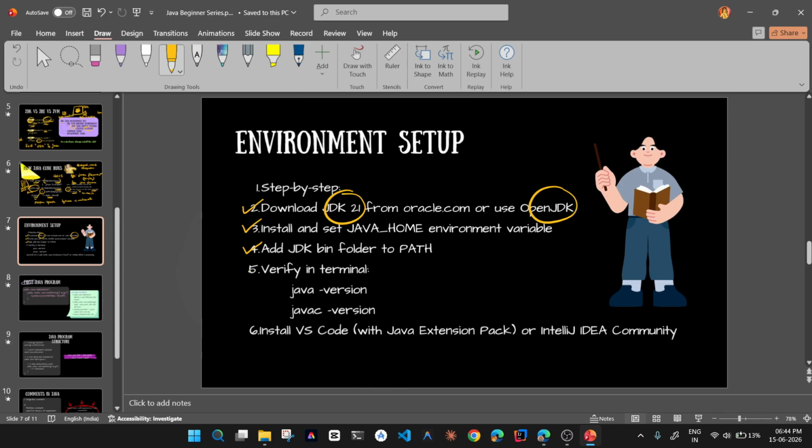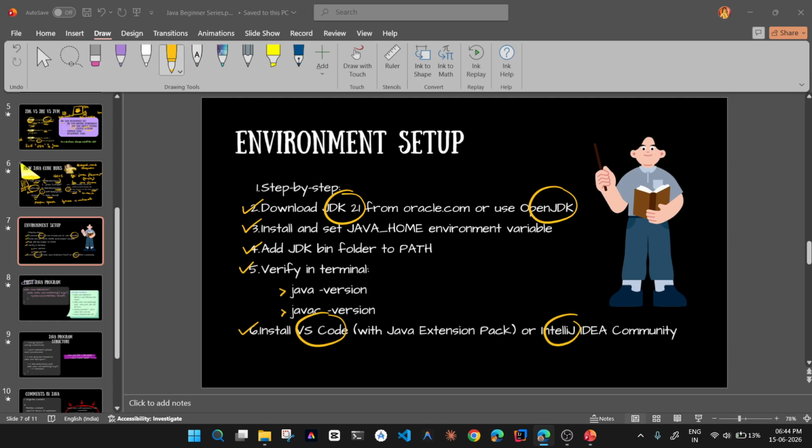Okay. For now, just know this, and then you can verify in the terminal whether Java has got installed in your system or not. So you can type in this code like java space hyphen version. So for checking the compiler, javac space hyphen version. So if it has got installed, it will show it in the output, and you can install VS Code with Java extension pack or IntelliJ. So you simply have to do this.